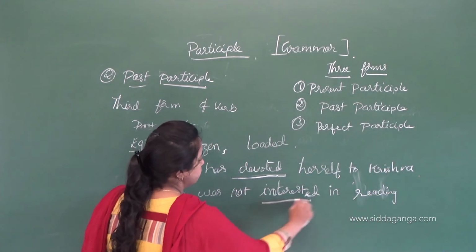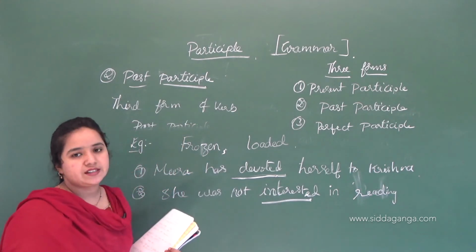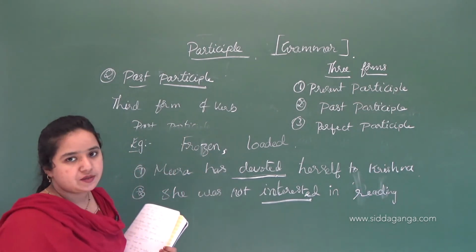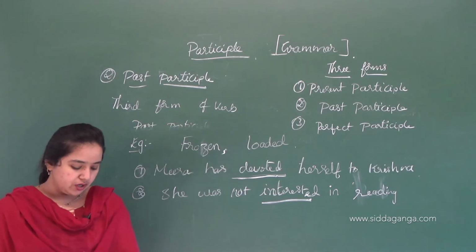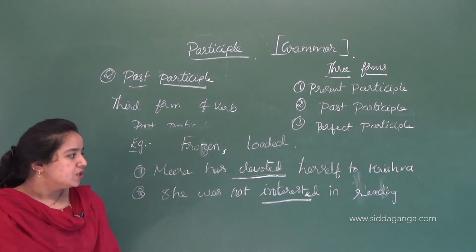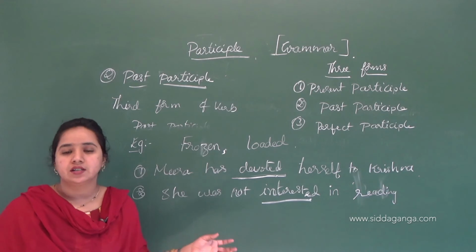So this is in the third form. The verb is in the third form when we are using the past participle. This is how you identify it in sentences. It is in the past participle, the third form.